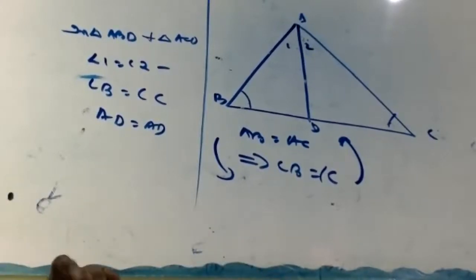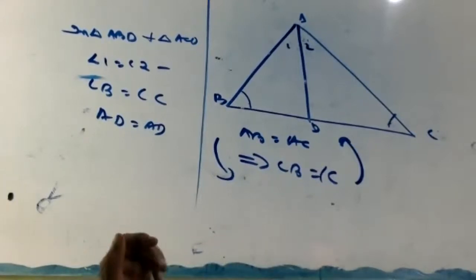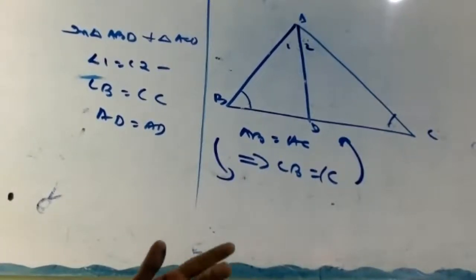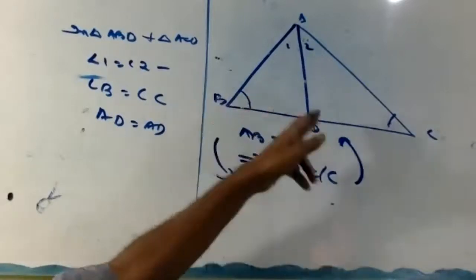Listen, in triangle ABD and ACD, look at the triangle figure. Angle 1 equal to angle 2 by construction. Angle B equal to angle C, given. AD is common. That means two angles and one side, so the triangles are congruent by AAS. Hence, AB equal to AC.